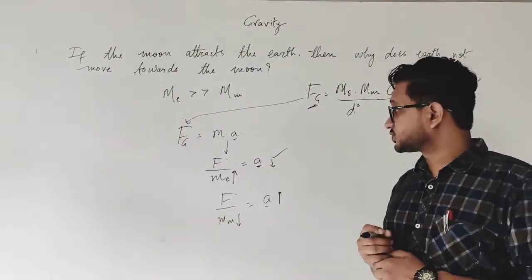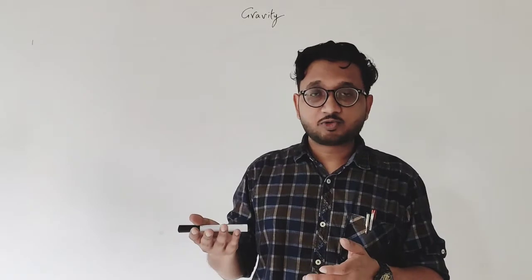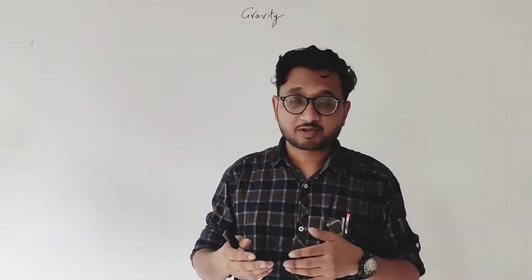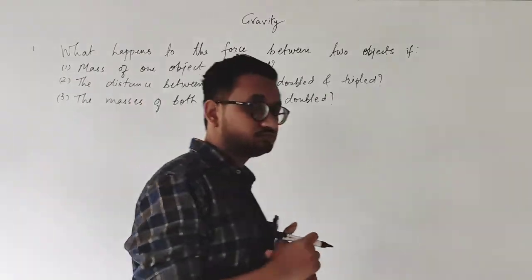I hope it is clear to you, students. The mass of moon is much less compared to the earth, so the force applied by the moon and the force applied by the earth are the same, but because of the greater mass, the earth does not move towards the moon. Instead, the moon moves towards the earth, that is, it revolves around the earth. Okay.